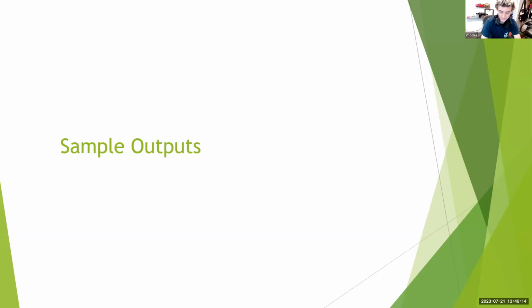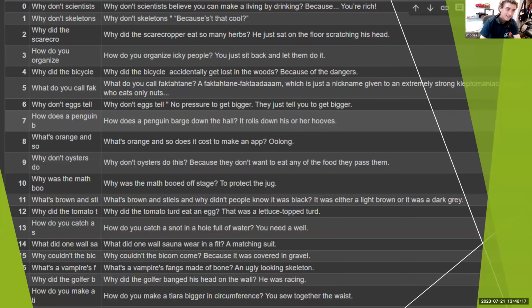And here are some sample outputs that we got. On the left, you can see the input, and on the right, you can see the generated text that continued it. I've seen some ones that actually made sense, but I'd say a lot of these, they have the structure correctly, they just don't have the context or it doesn't make the greatest amount of sense. But for one example, number 13, how do you catch a snot in a hole full of water? You need a well. Like, it keeps it in the genre of like liquids, I guess.